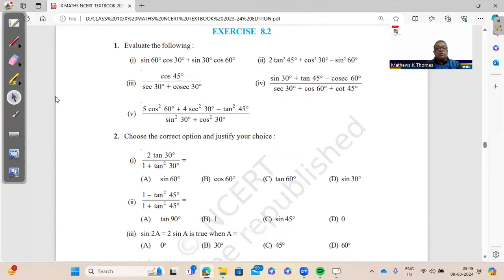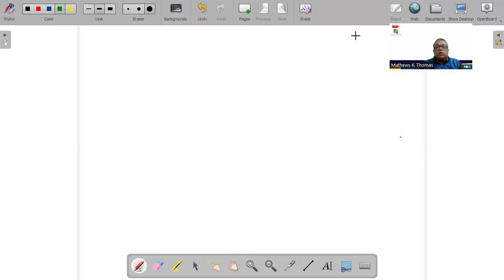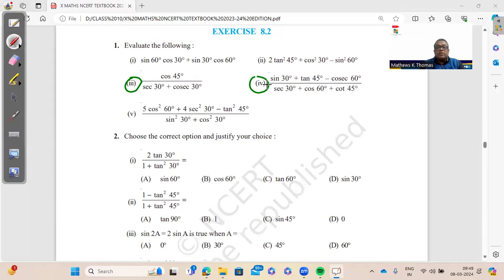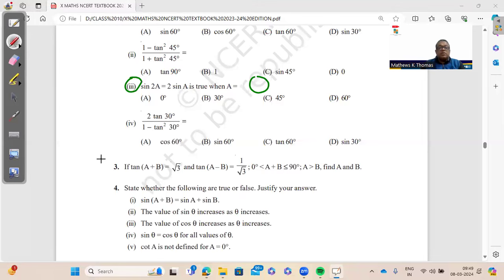So here we have 8.2. So here we have some important questions. The important question here will be question number, here, let me show you, yeah, this third and fourth part are very, very important. Please do this. And this is, of course, MCQ. This you need to do because MCQs are 20 marks. And question number 3, very, very important question. Question number 3, very, very important questions.